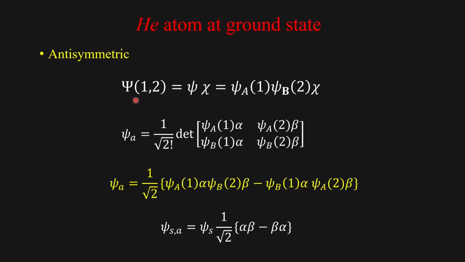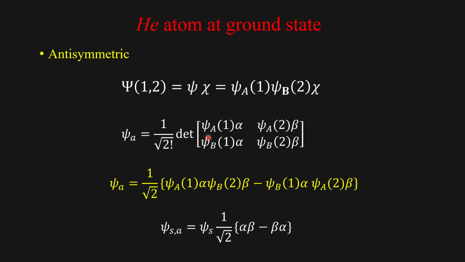Now consider the helium atom at ground state, which is a two-particle system. So the total wave function capital Psi, which is a function of coordinates r1 and r2, is equal to small psi times chi. Chi is the spin wave function. This can be written as psi a of 1, psi b of 2, chi. So this antisymmetric wave function can be written as 1 over square root of 2 using the Slater determinant.